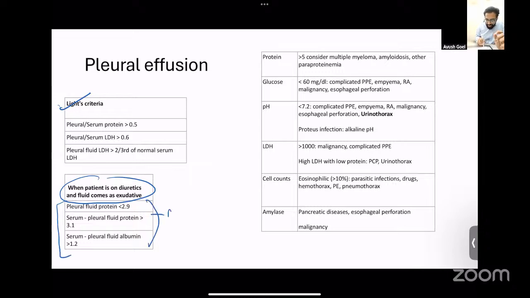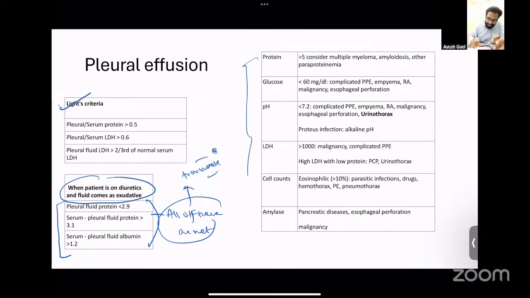If all of these are met, then what the patient is having is actually a transudate and not an exudate. So this criteria should be used if the patient is on diuretics.